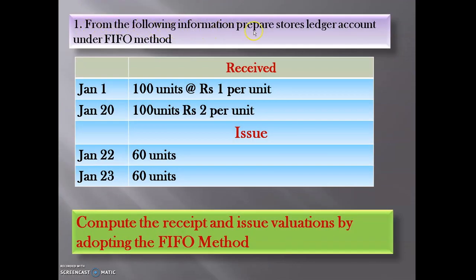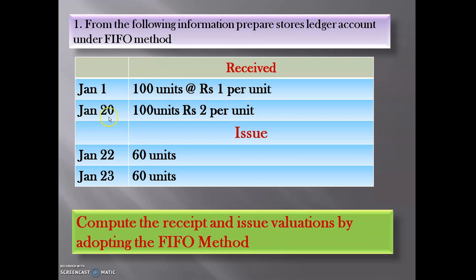From the following information, prepare the store ledger account under the FIFO method. See here, they have given how much was received and how much material the store department issued to the production department. Received also means purchased. On 1st January the store department received 100 units at the rate of rupees 1 per unit.